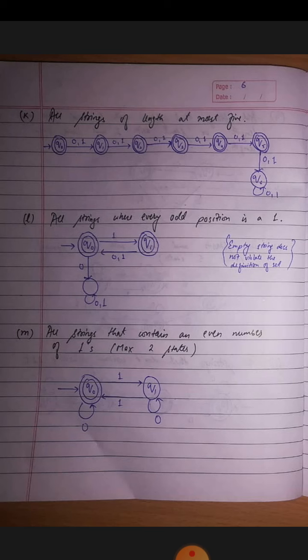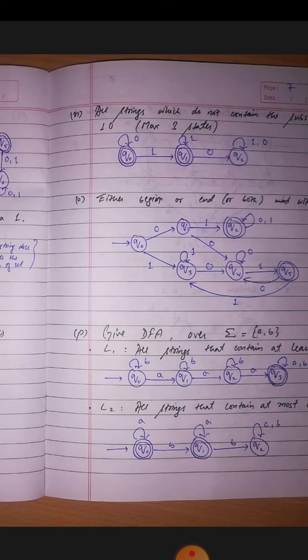If we get a 1, we will move to q1, but q1 is not a final state, because we now have an odd number of ones. As we get a 1 from here, we reach q0, which is the final state. Now we have an even number of ones. Okay, at q1 if we get a 0, we will stay here. So this is the solution of the DFA. Moving to the next question.